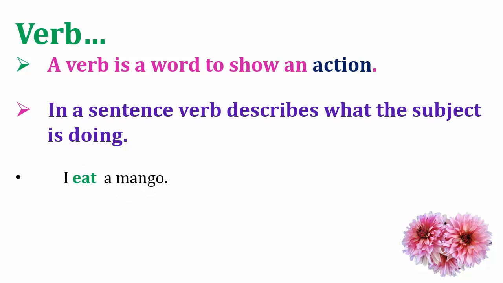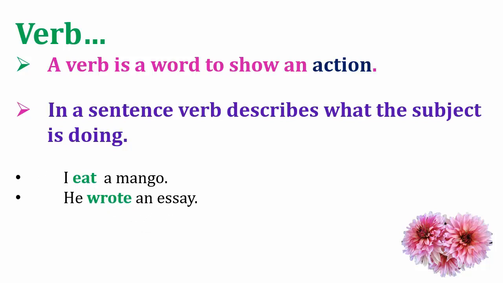Let's see. I eat a mango. Here what is the subject? I. And what is it doing? Eating mango. Very good. So the highlighted word eat is here a verb. In second sentence, he wrote an essay.